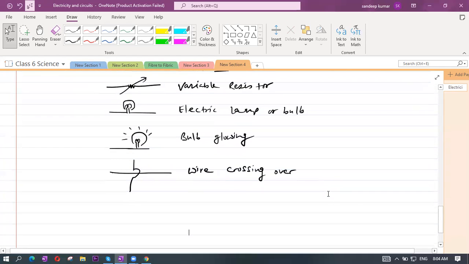If one wire is like this and the other wire is like this, they are jointed. This is a jointed wire. Okay, so these are the electric symbols you should know.